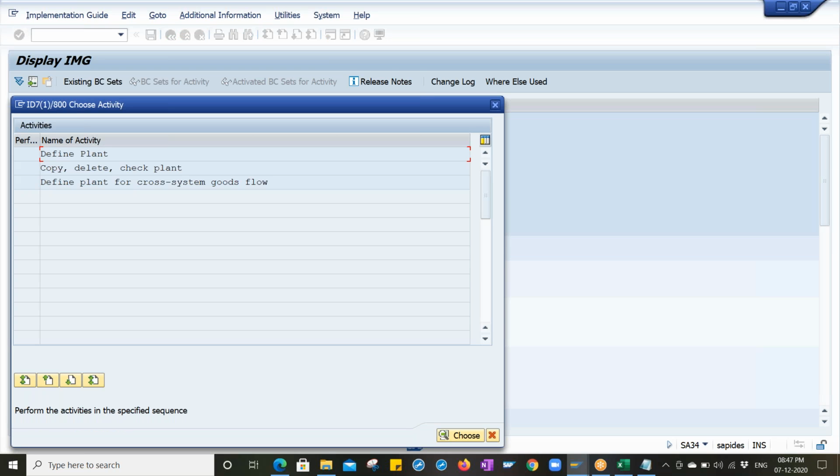I'll tell you one thing. In real time, we are going to copy the plant. What is the standard plant? Standard plant will be 0001. Whenever we get to a new system, whether it is an implementation project or a support project, if it is a live system, triple zero one is the standard. It may be a company code, plant, storage location, purchasing organization, anything. For organizational elements, 0001 is standard. Whenever you get a task to create a plant, you copy from 0001. That's it, in real time.